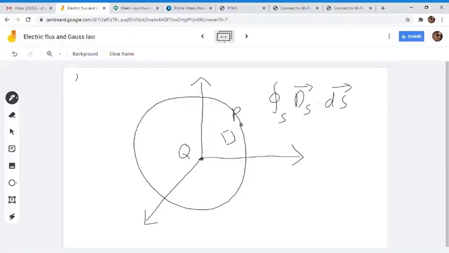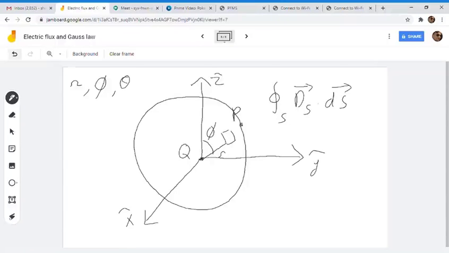One was r, the radial distance between this point and q. Then there was a direction phi, the angle r makes with our z axis. This is our z axis, this is our x axis, and this is the y axis. And another angle, that is theta.